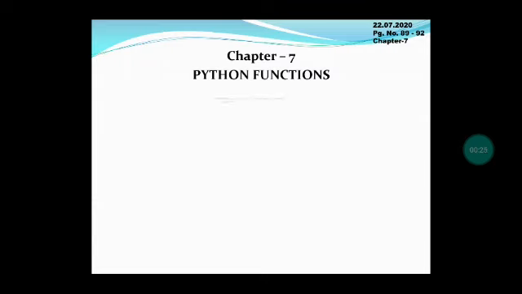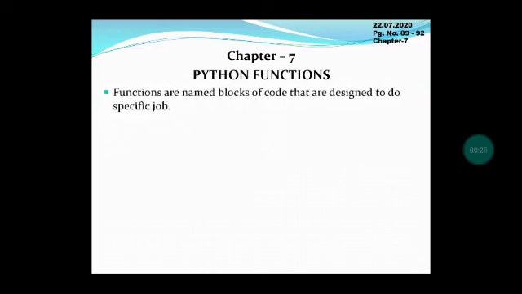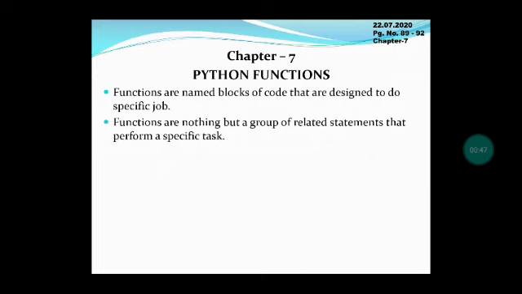The functions are blocks of code. Each and every statement in a function will be useful. A set of statements collectively is called a function. This function has a specific name, and only with that specific name do we call the function. Otherwise, a function is called a group of related statements that can perform some task.